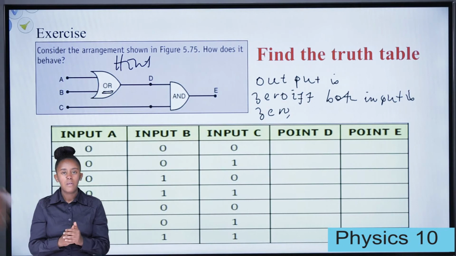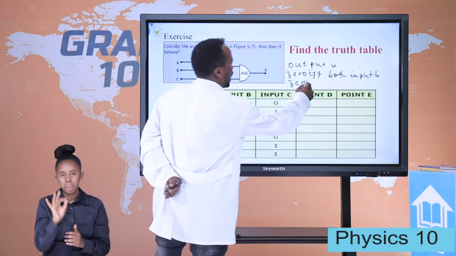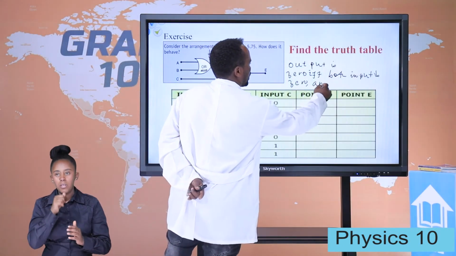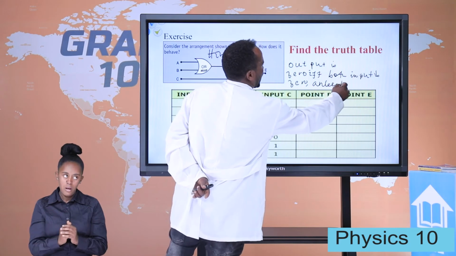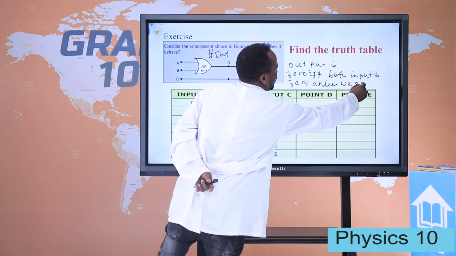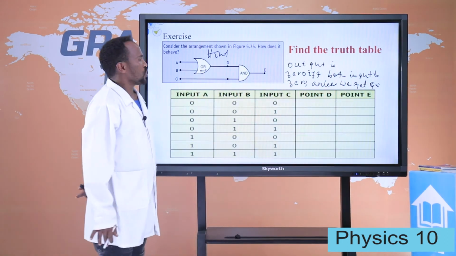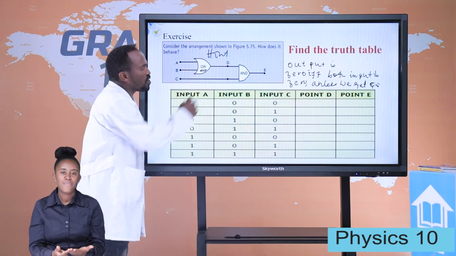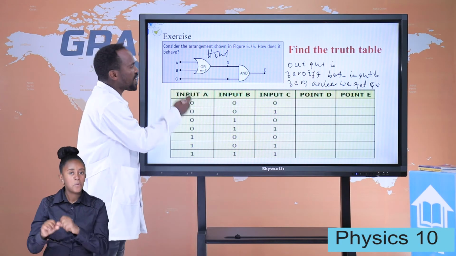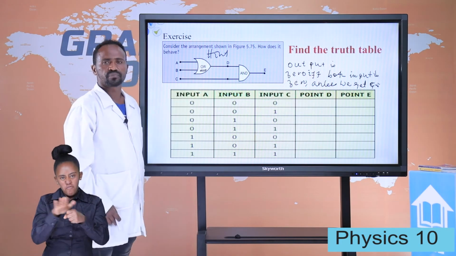Unless, we get 1. So depending on this, you can fill in for OR gates.